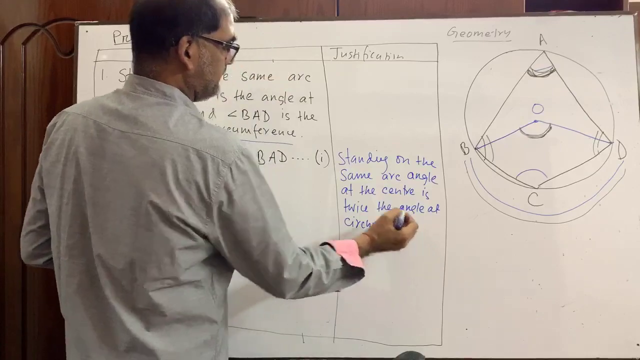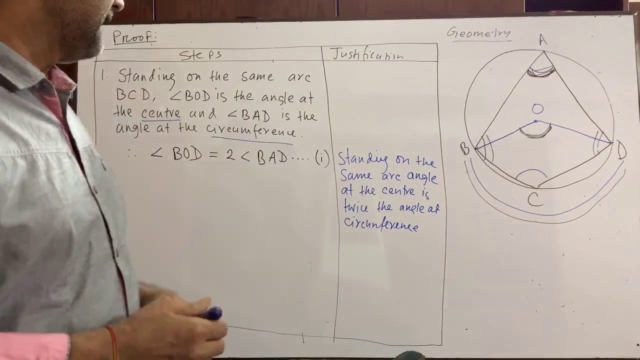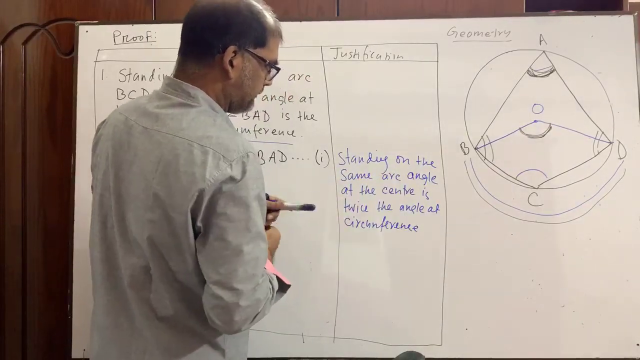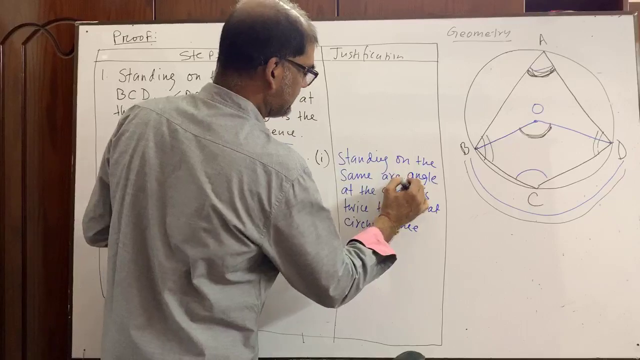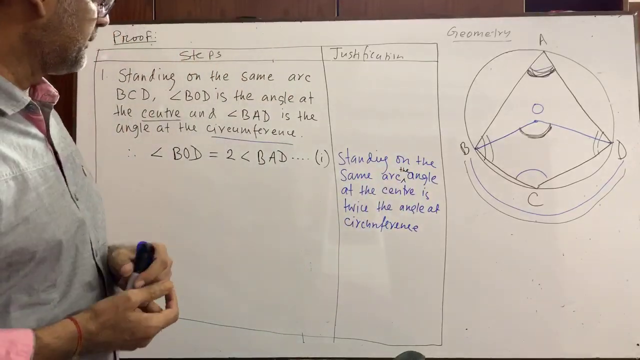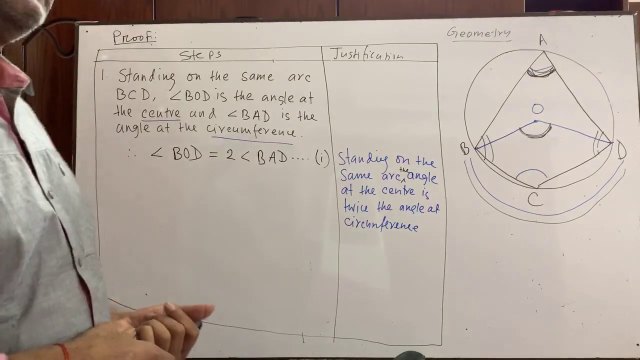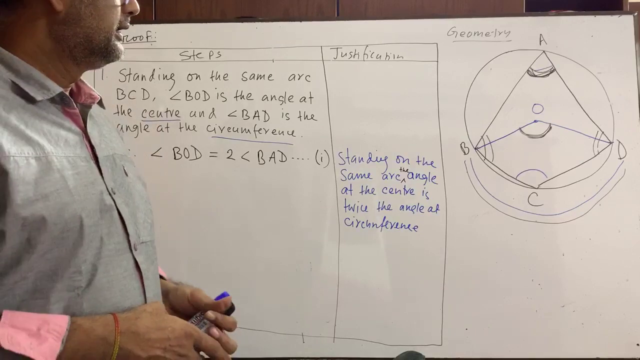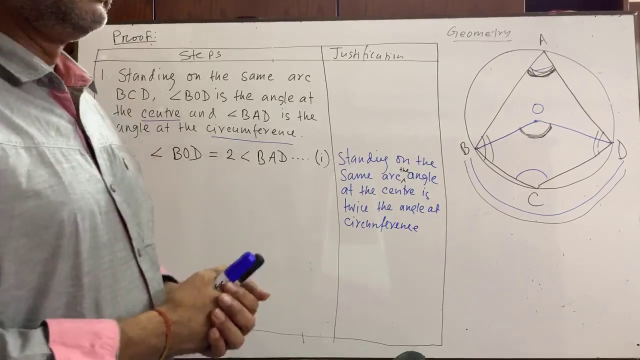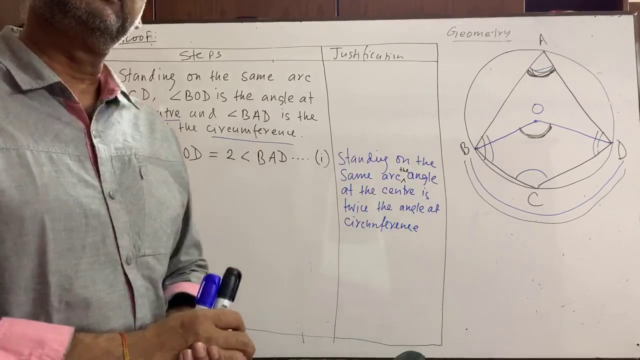What I have written: standing on the same arc, the angle at the center is twice the angle at the circumference, okay. So what is the angle at the center? Angle BOD is the angle at the center. And what is the angle at the circumference? Angle BAD is the angle at the circumference.